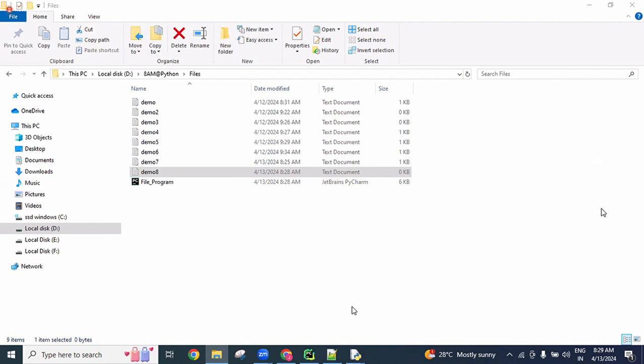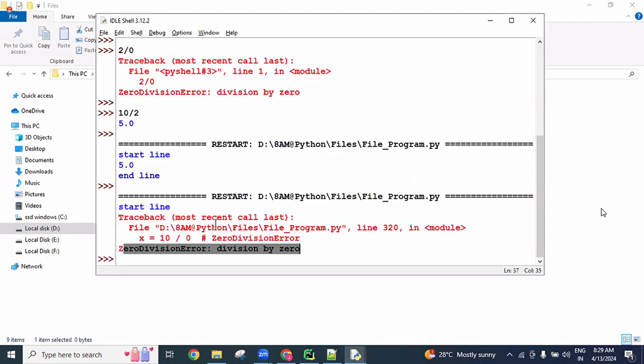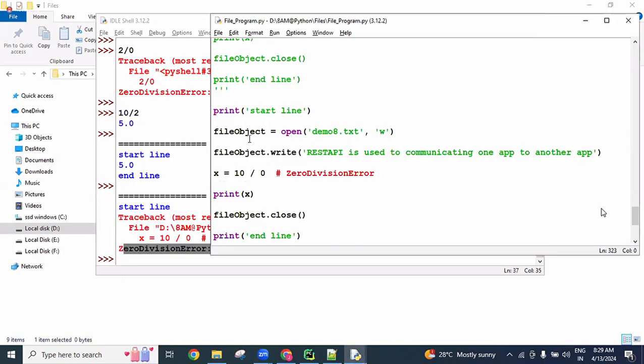Yes, in a single write function, using a backslash n, you can separate it. Otherwise, you can use the writelines method with a list of lines format, and it will create it.